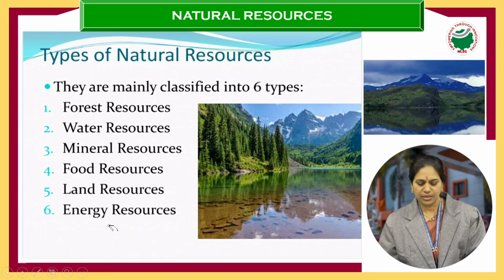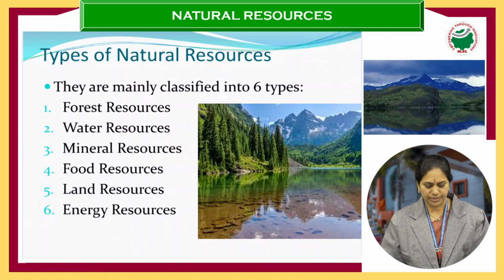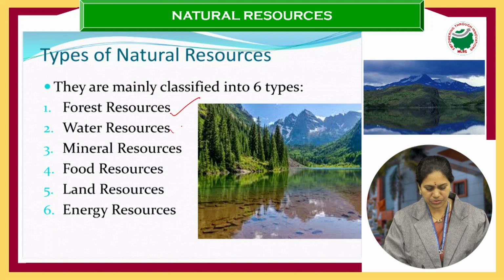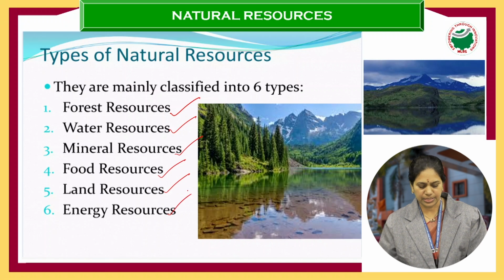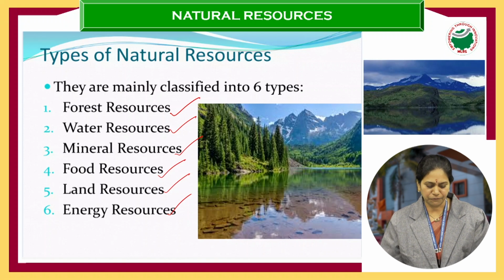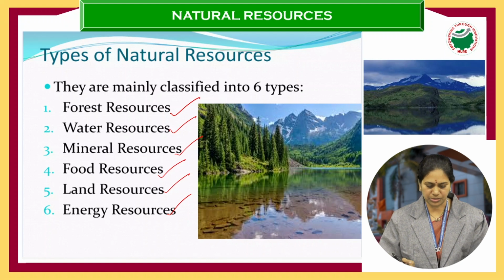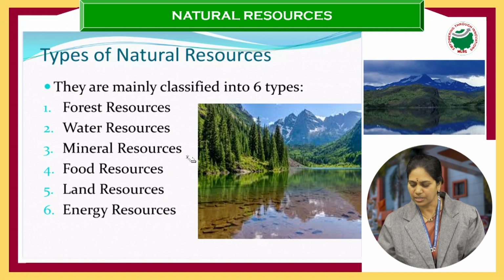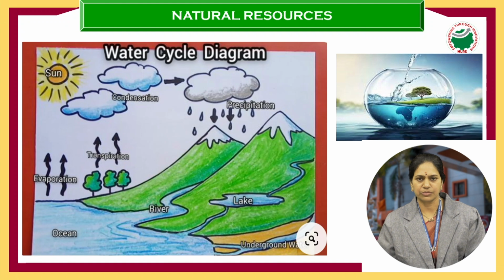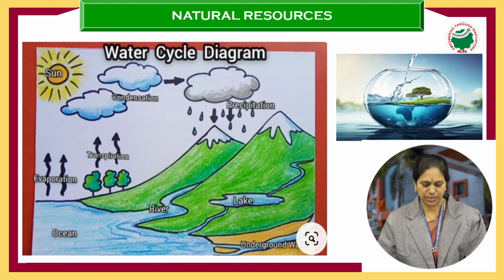Next, types of natural resources. These are the examples of natural resources. There are forest resources, water resources, mineral, food, land and energy resources. These are the six main classifications of natural resources. In all these types, today in my session I am going to concentrate on the water resource. Water is the biggest resource on the environment.